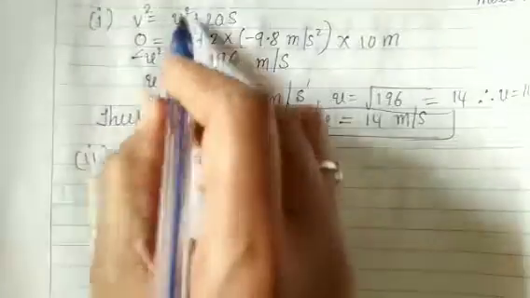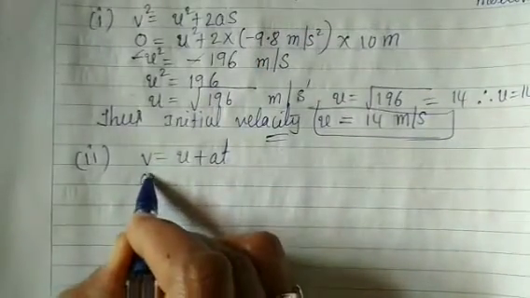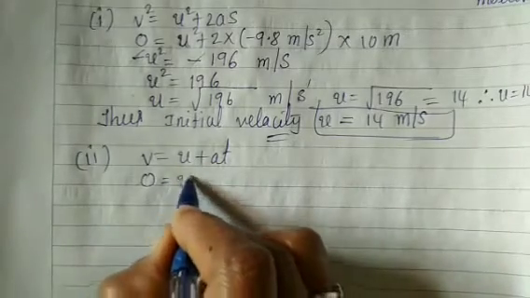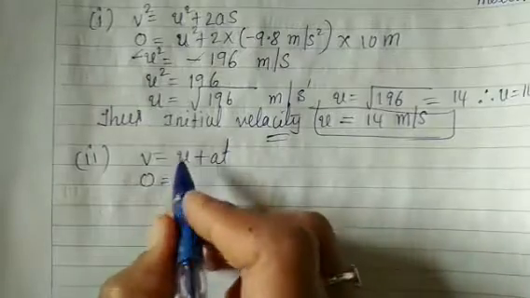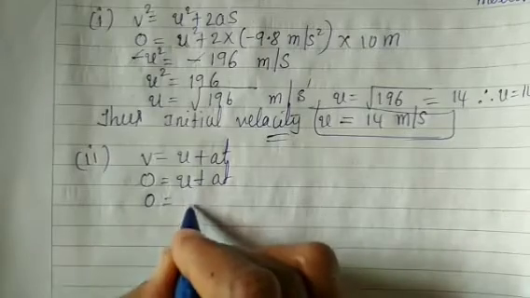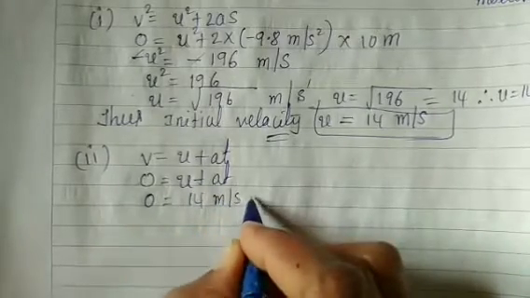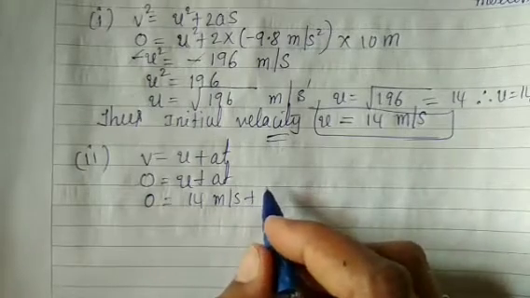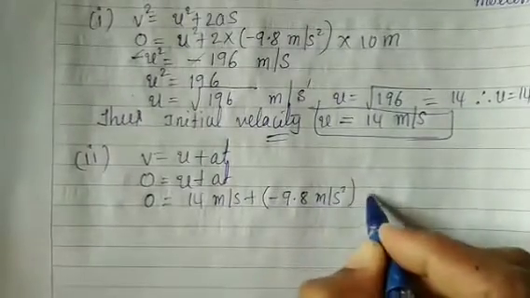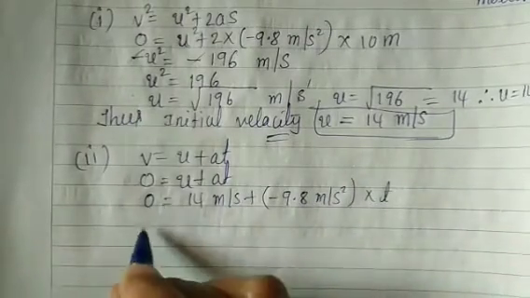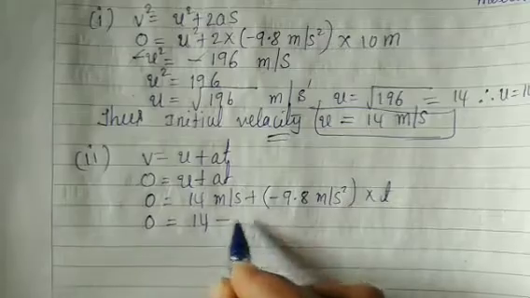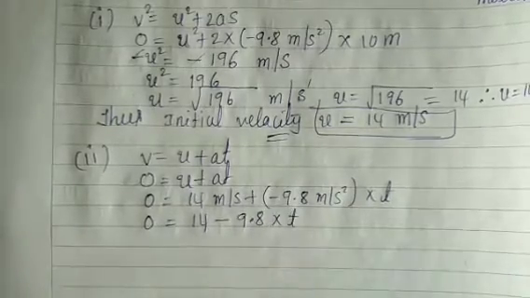The final velocity v is equal to 0. 0 is equal to u, which is 14 meter per second, plus minus 9.8 meter per second square into t. 0 is equal to 14 plus into minus 9.8 into t.